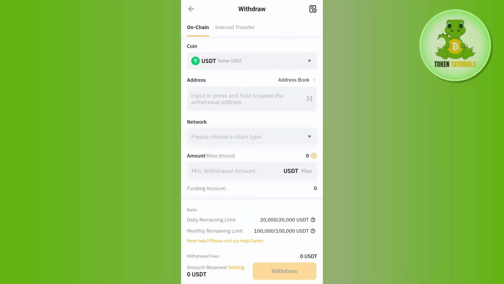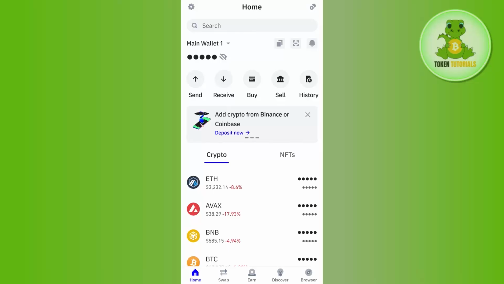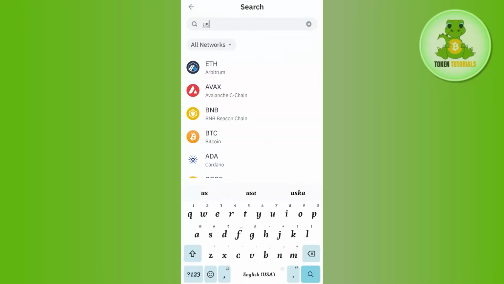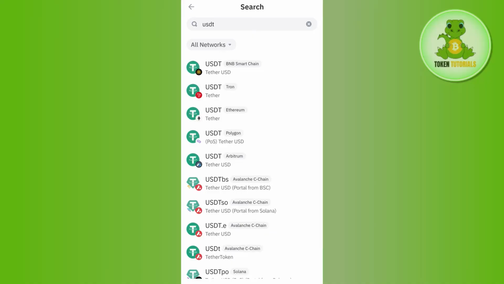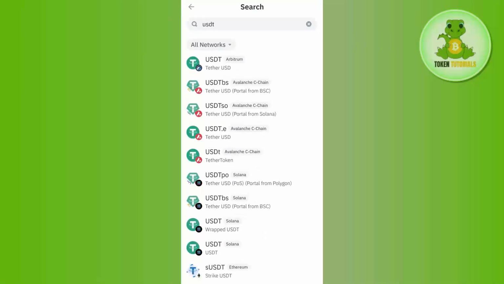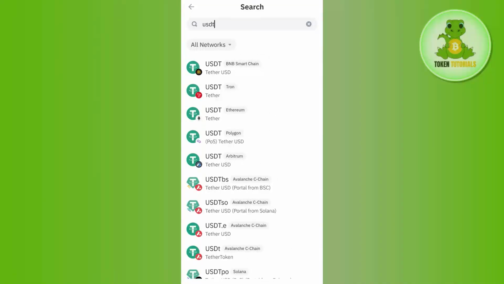So if you need to get that QR code or the address from our Trust Wallet, you just have to launch your Trust Wallet mobile application. Then in the search bar, you simply need to search for USDC. Once done, you will be able to see USDC on a bunch of different networks, like BNB Smart Chain, Tron, Ethereum, Polygon or Arbitrum, etc. So you just have to select the chain on which you want to transfer the USDC.